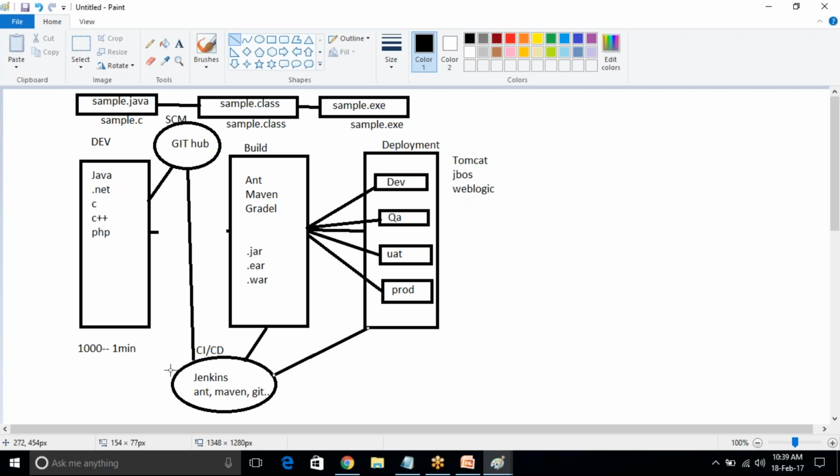This is called as DevOps. Here we are using the continuous integration tool. It is most powerful tool. In IT industry, 70% companies are using Jenkins only. If you are good in Jenkins, you can get a job within a month. See, if you know only Jenkins, compulsory you will get a job. No problem.